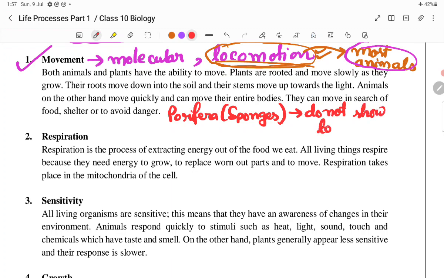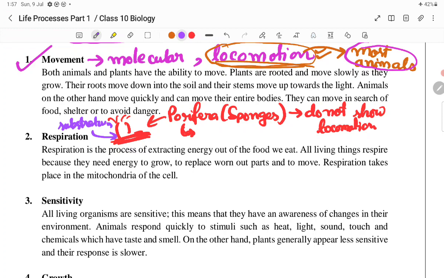They do not move from one place to another because they are sessile in nature. That is, they are attached to the substratum. The sponges are actually attached to a surface. That surface to which they are attached is known as the substratum.